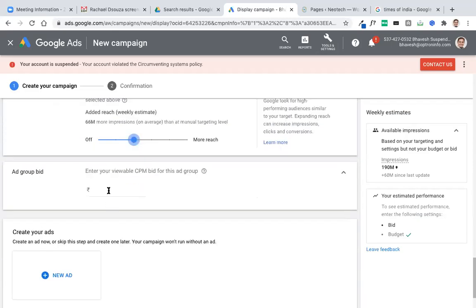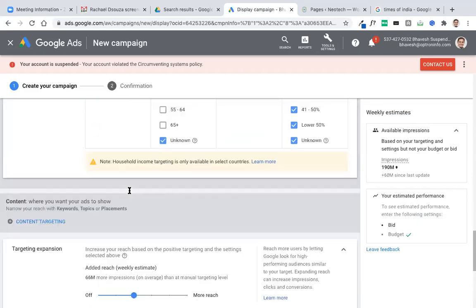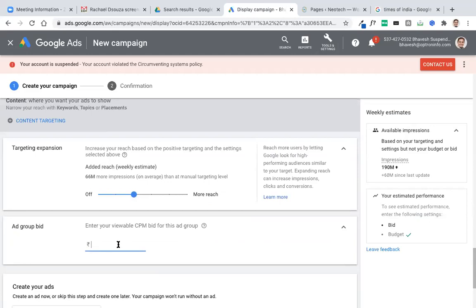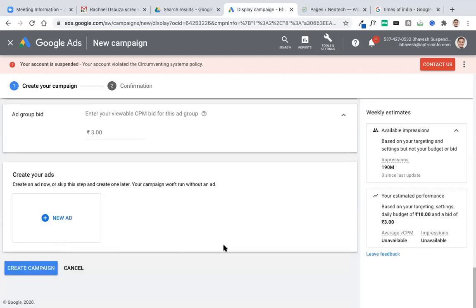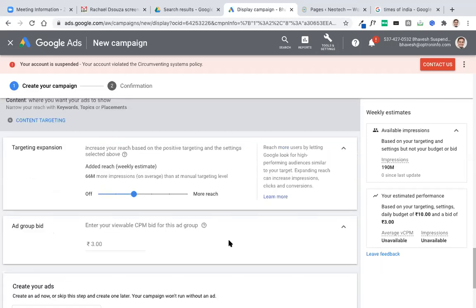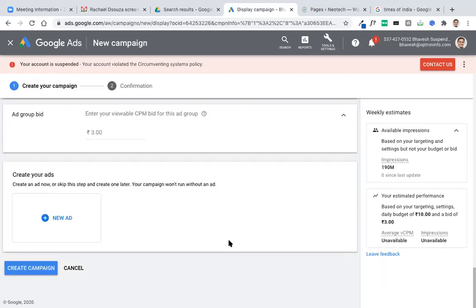Okay. And then you can set a bid for the ad group. There it was a campaign budget, and here is a bid for this ad group. Bidding and campaign budget are two different things. It means how much you are ready to pay for 1000 impressions. Let us say 3 rupees. Sometimes 3 rupees is more than sufficient for such kinds of campaigns. And then I come here and I will create ads.